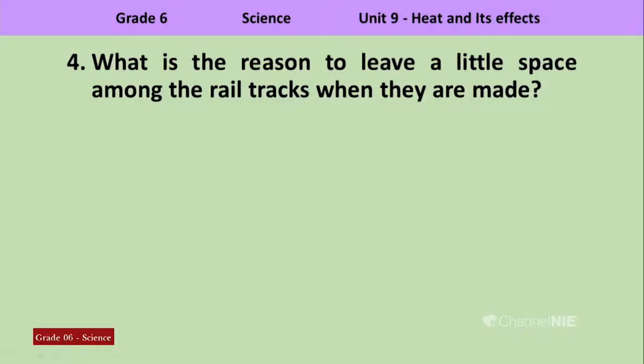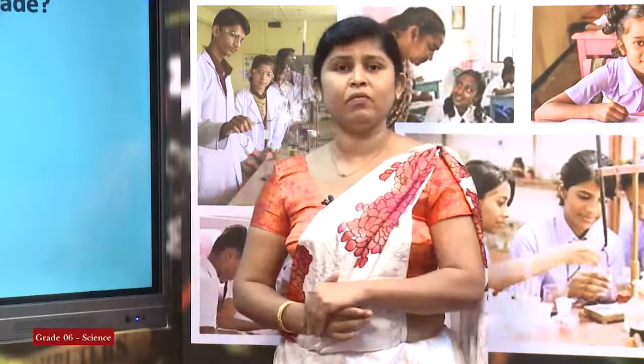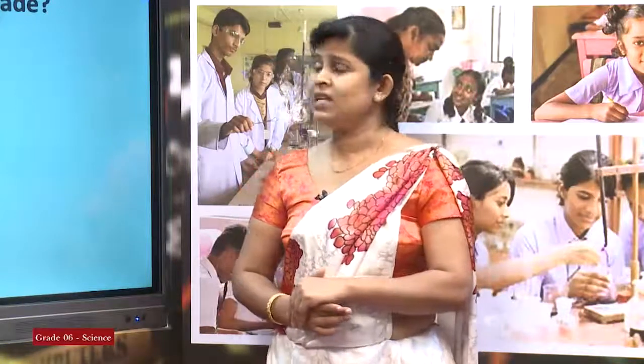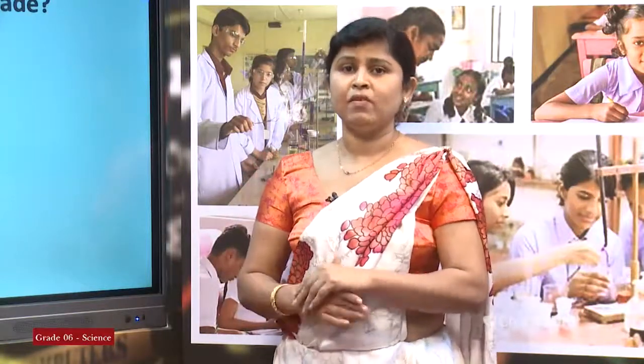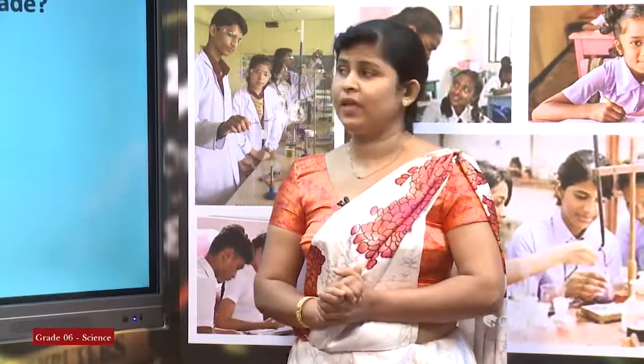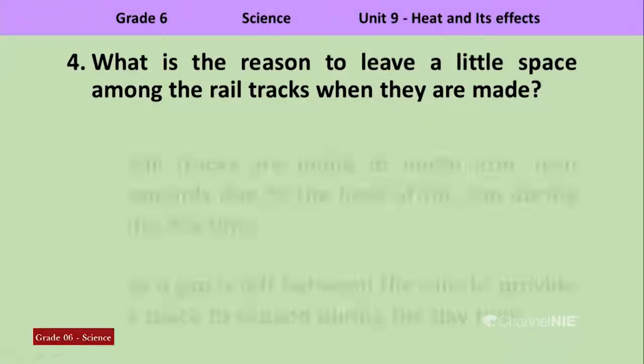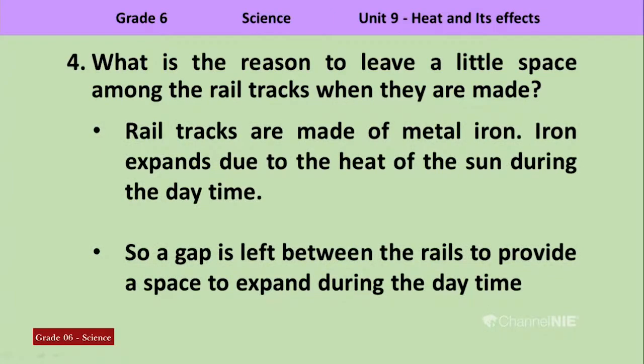Look at the next question. What is the reason to leave a little space among the rail tracks when they are made? You may have seen, if you have ever walked along a railway line, there is a gap in between railway tracks. What is the reason for that? We will see the reason. Rail tracks are made of metal iron. Iron expands due to the heat of the sun during the daytime. So, a gap is left between the rails to provide a space to expand during the daytime.